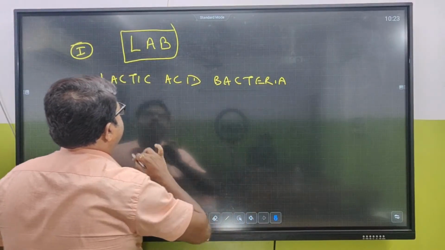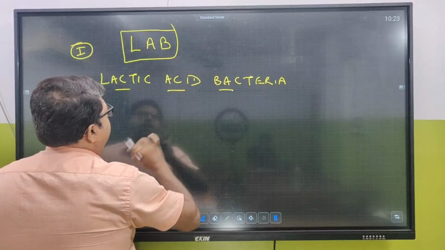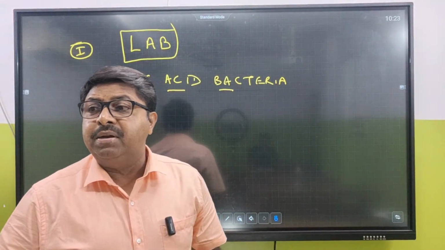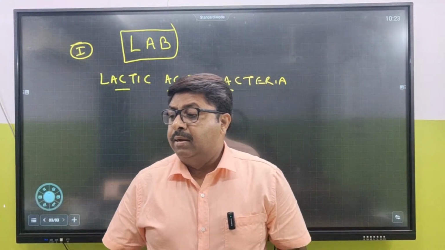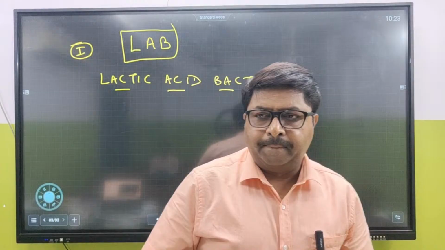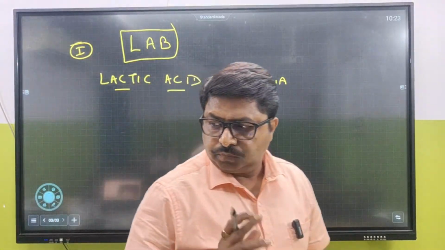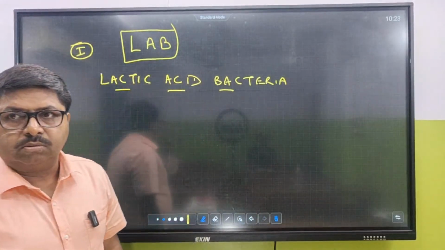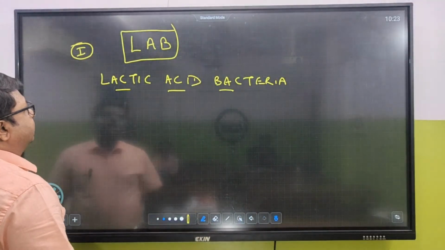When we talk about LAB, lactic acid bacteria, what comes to our mind immediately is Lactobacillus.